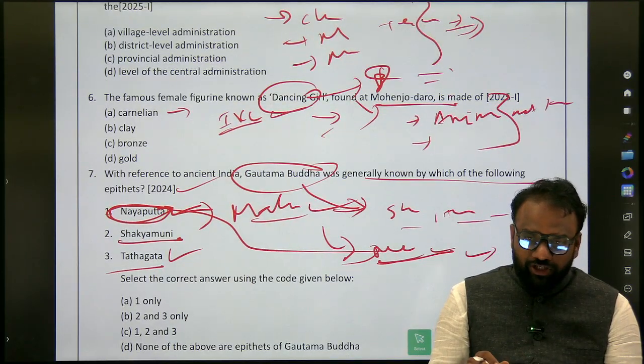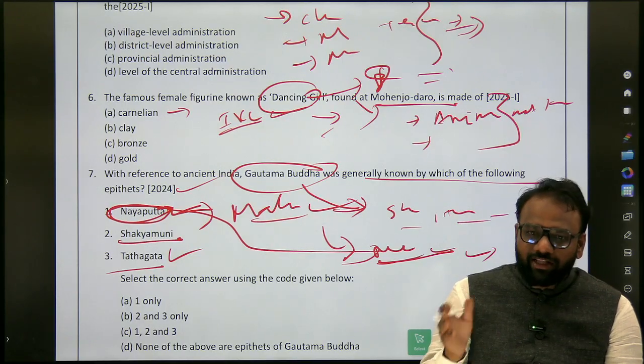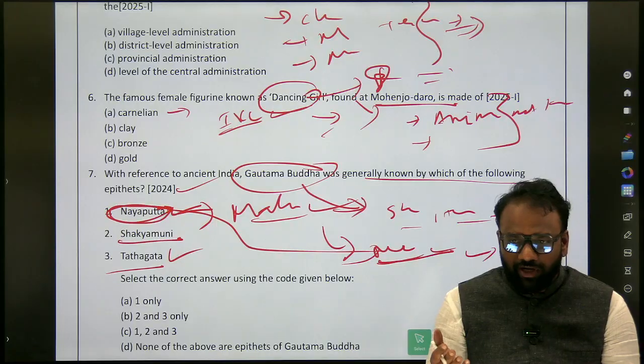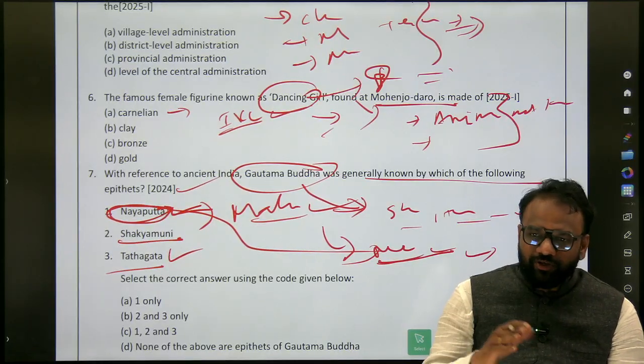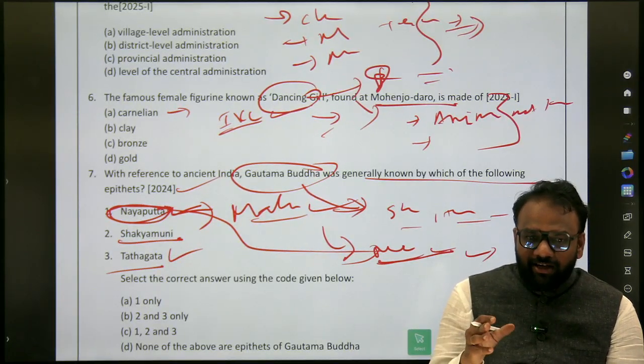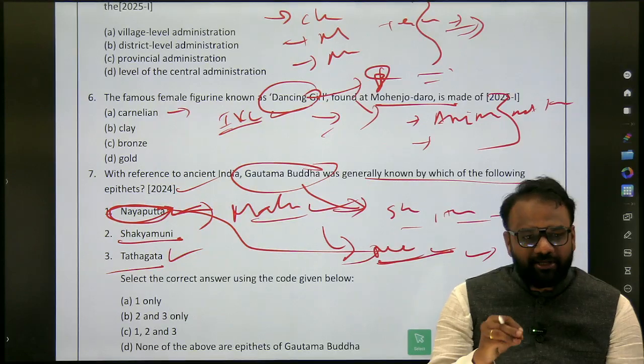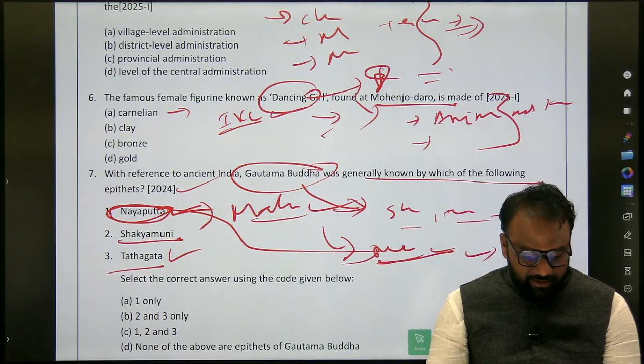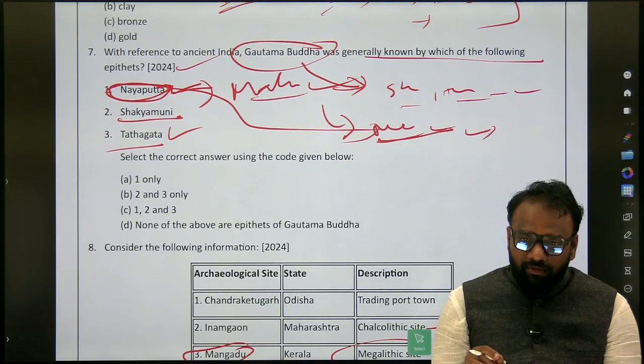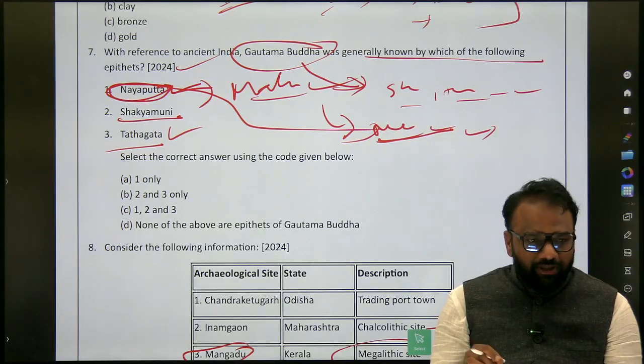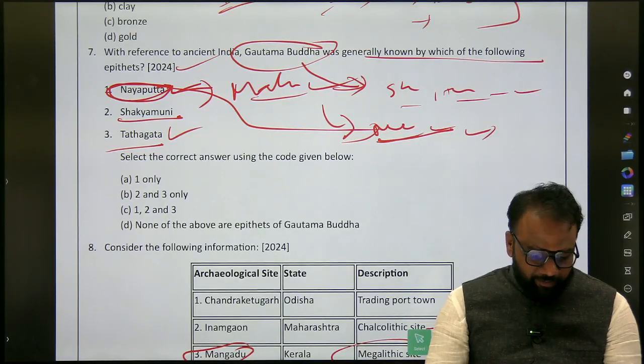Next, dancing girl at Mohenjo-daro. Here, what you will prepare? Other monuments, what are they made up of? Where they are present? Which were the metals known? Which were the metals not known? At the same time, which were the animals known? Which were the animals not known? In the animals, which animals are present on the seals and which animals are not present on the seals? Okay, seals. Next here, alternative names for Buddha, alternative names for Mahavira.